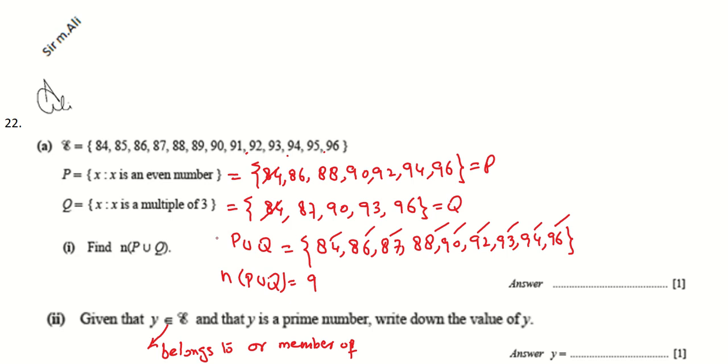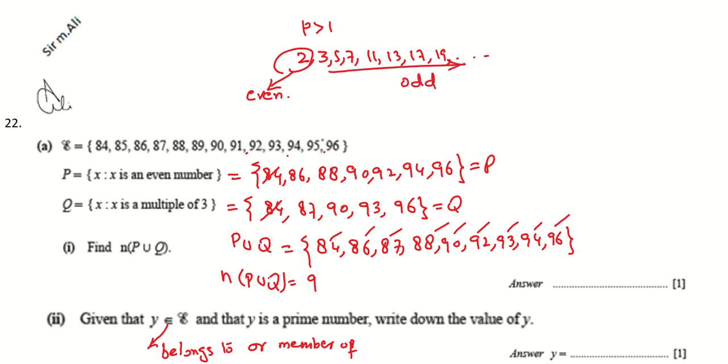Write down the value of Y. A prime number is greater than 1 and divisible only by 1 or by itself: 2, 3, 5, 7, 11, 13, 17, 19, and so on. These are all prime numbers. Only 2 is the prime number which is even. All other prime numbers are odd. So we select odd numbers.